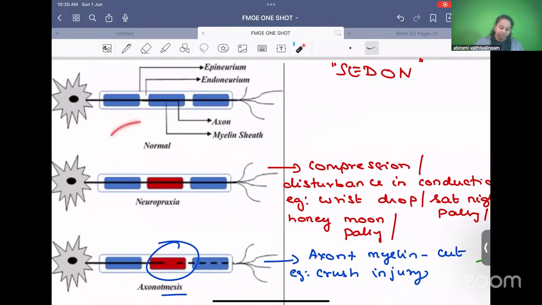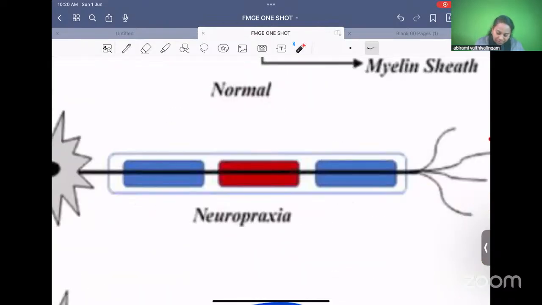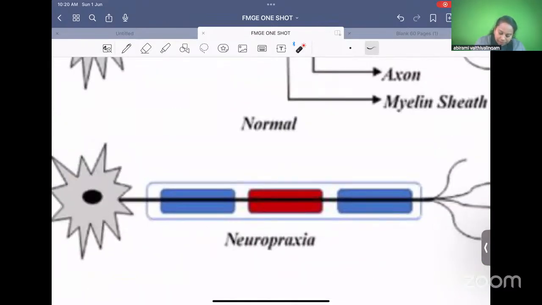So this image, what is neuropraxia? Praxia means disturbance in conduction. So here there is no anatomical injury. Nothing has been cut. Just see this diagram. Nothing has been cut. There's no cut injury there. But only you can see redness. The redness indicates that it has been compressed. It is not cut. It is not injured. It is only compressed.